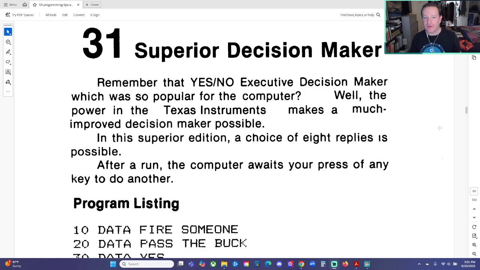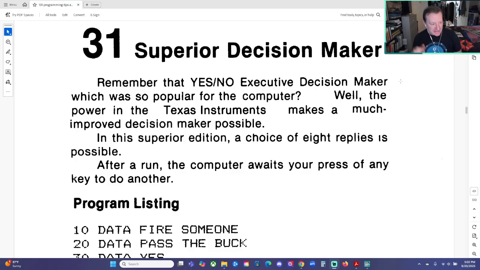I am working my way through all 101 programs from the book 101 Programming Tips and Tricks for the Texas Instruments TI-99 4A Home Computer by Len Turner, a book from the early 1980s that I used to carry around when I was a kid and enjoy coming home from school and typing the programs into my TI-99 4A. I am on program number 31. I'm going to read the program description momentarily.